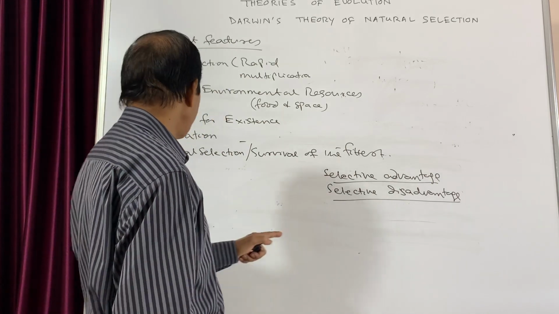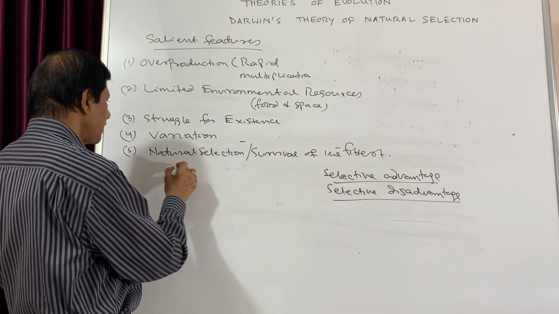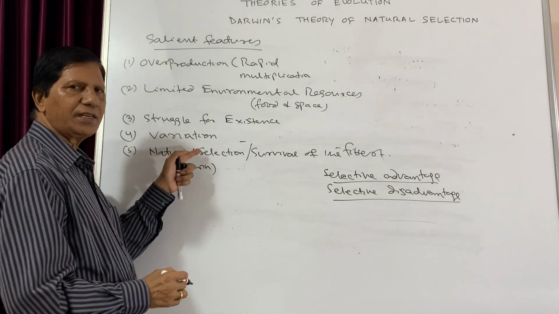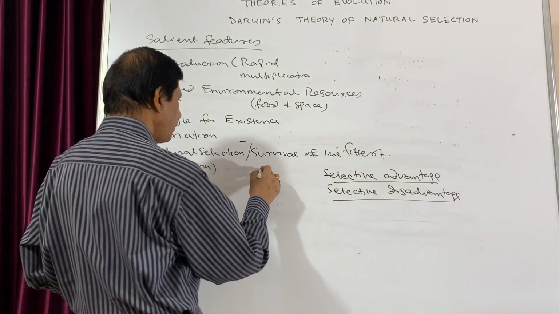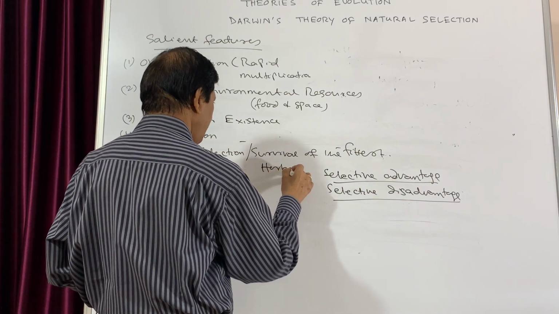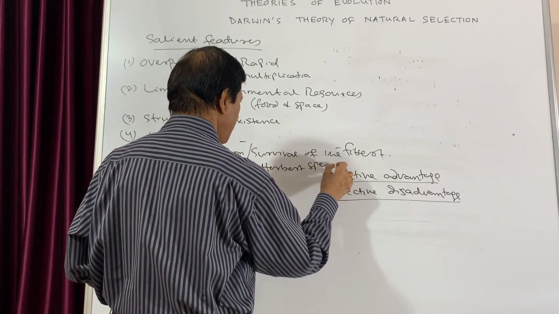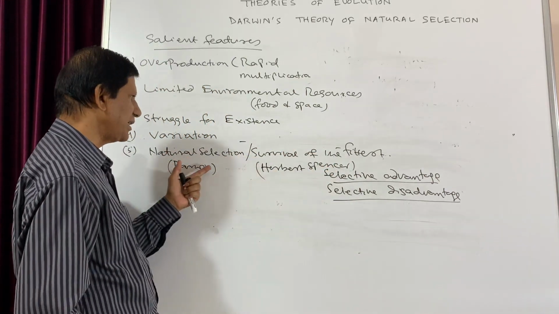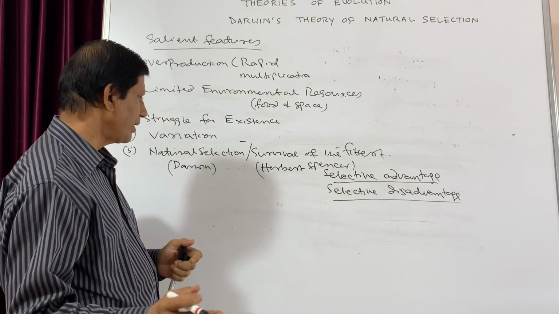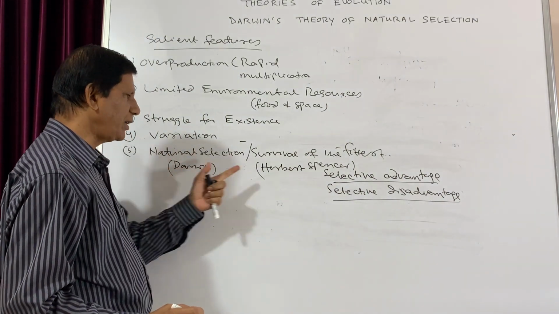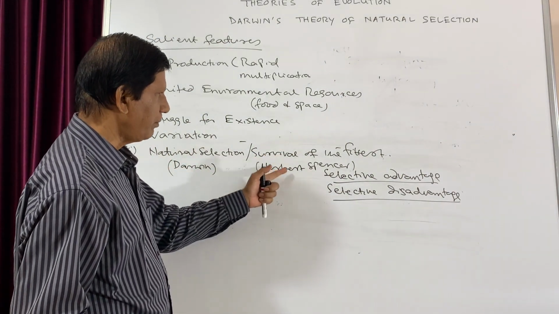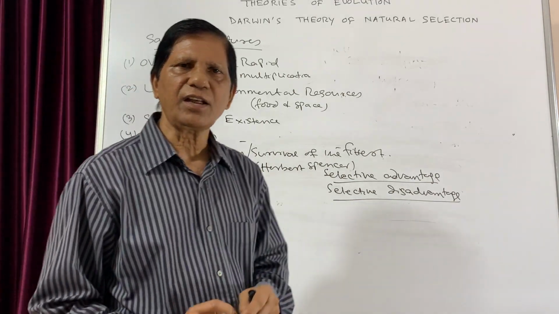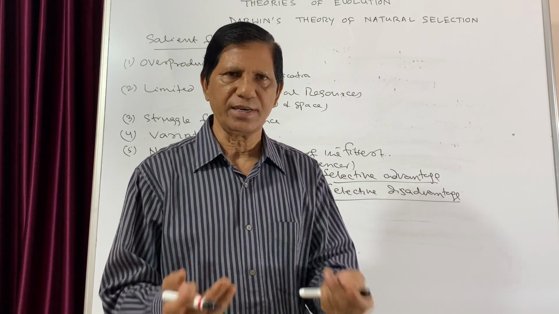Now this, Darwin called natural selection. According to Darwin, it is known as natural selection, but according to Herbert Spencer, he called it survival of the fittest. That means natural selection and survival of the fittest are the same. But this is the term given by Darwin, and this is the term given by Herbert Spencer. Now after this natural selection or survival of the fittest, what happens next?